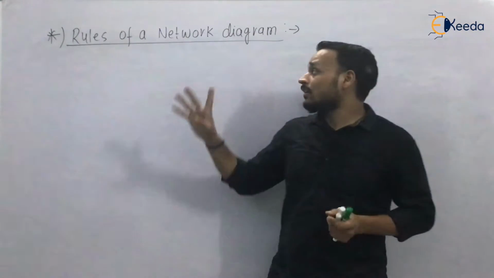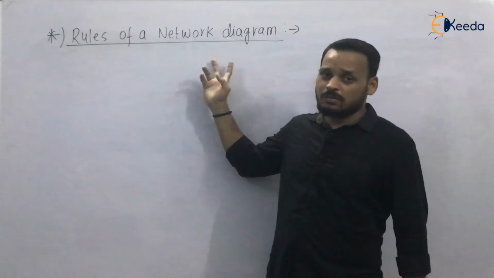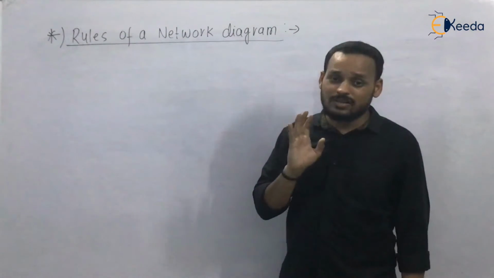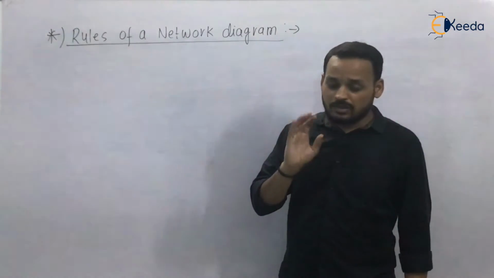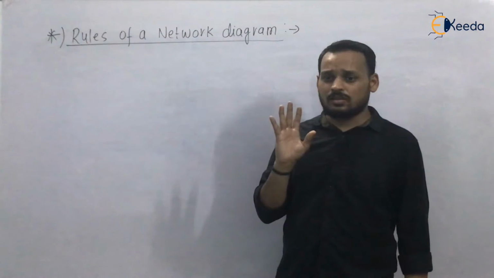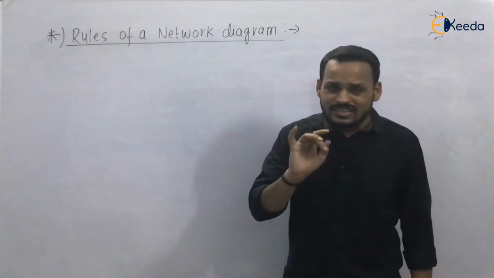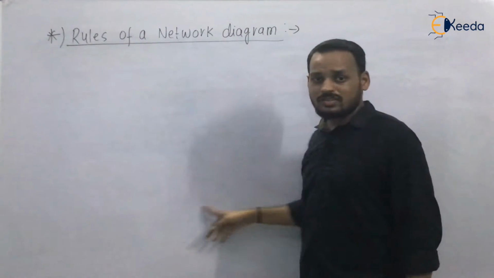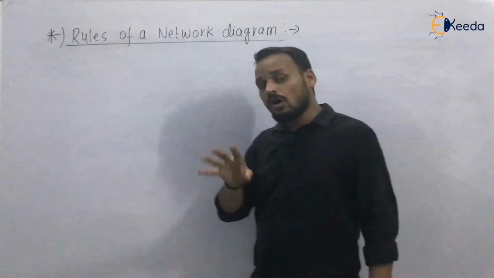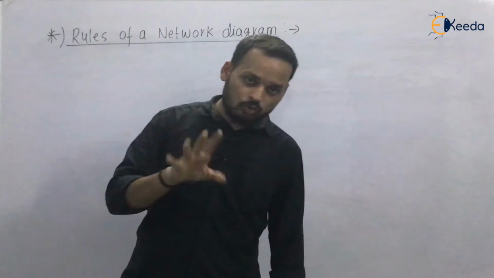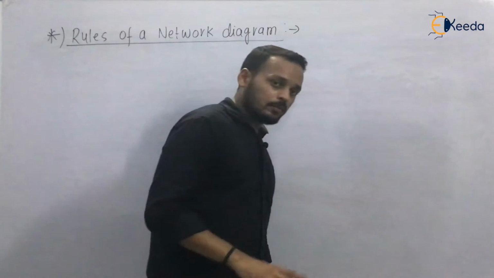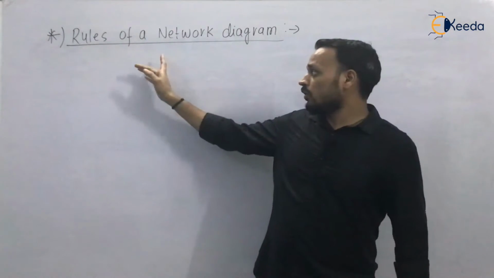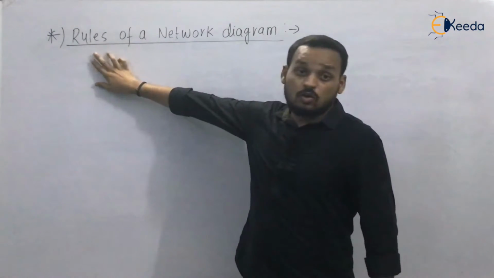And I am again saying that network diagram making is very important in this chapter, PERT and CPM. This is very important because in each and every question, if you look at the previous year questions, we will see this type of network diagram. So you must know how to make it. You must know the different types of network diagram, and how to make it just by looking at the question. For that you have to look out for the rules.